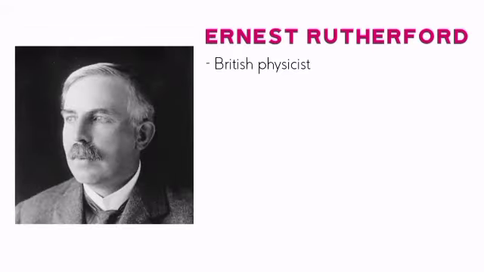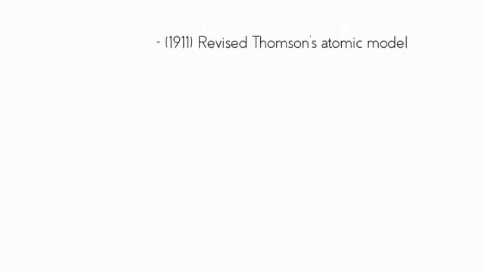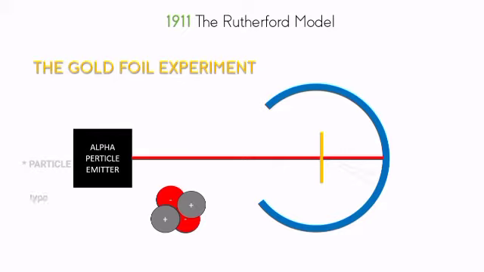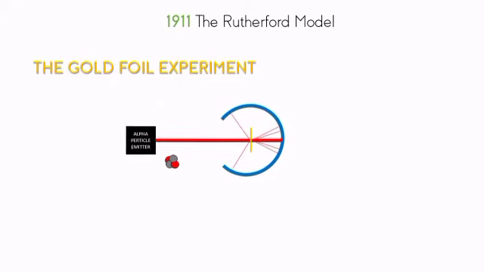Ernest Rutherford, a British physicist, took Thomson's idea a step further by using radioactive particles. He shot positively charged alpha particles, which are made up of two protons and two neutrons, through a piece of gold foil. He noticed that some of the alpha particles went straight through the foil, but others bounced back. What would cause the alpha particles to bounce back? Rutherford theorized that